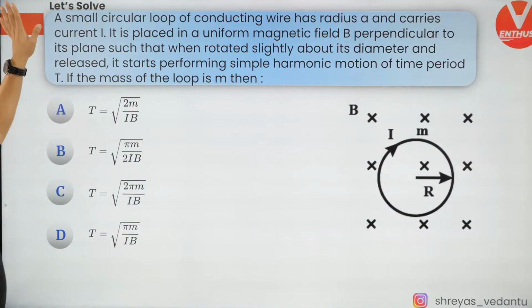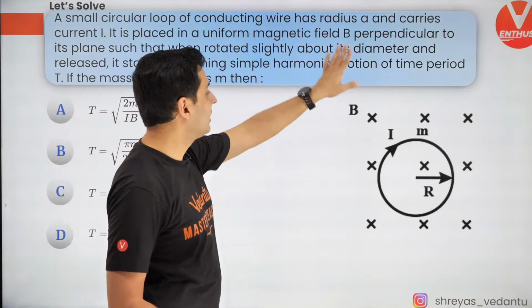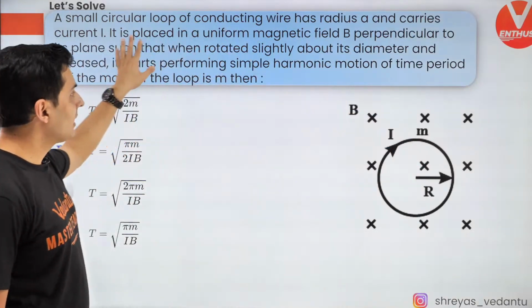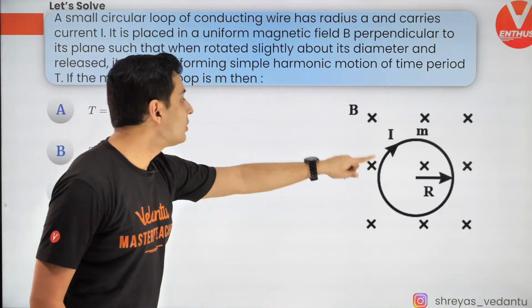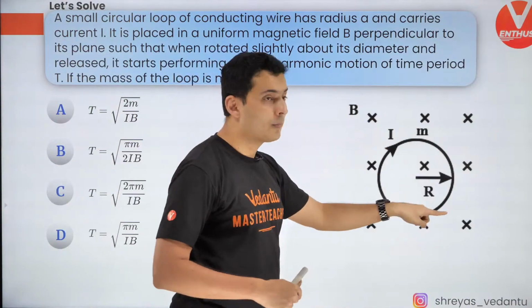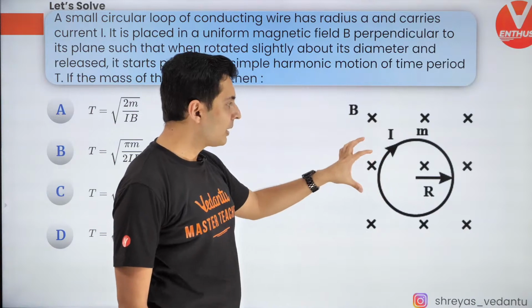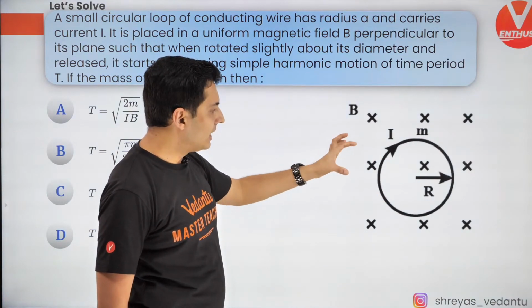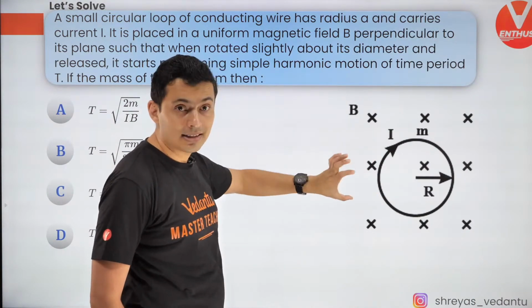Okay, next question. A small circular loop of conducting wire, radius A, carries current I. It is placed in a uniform field perpendicular to the plane. Now this is a current carrying loop. It behaves like a magnet, believe me. If you tilt it a little bit, it will oscillate. Yes, it's going to oscillate.